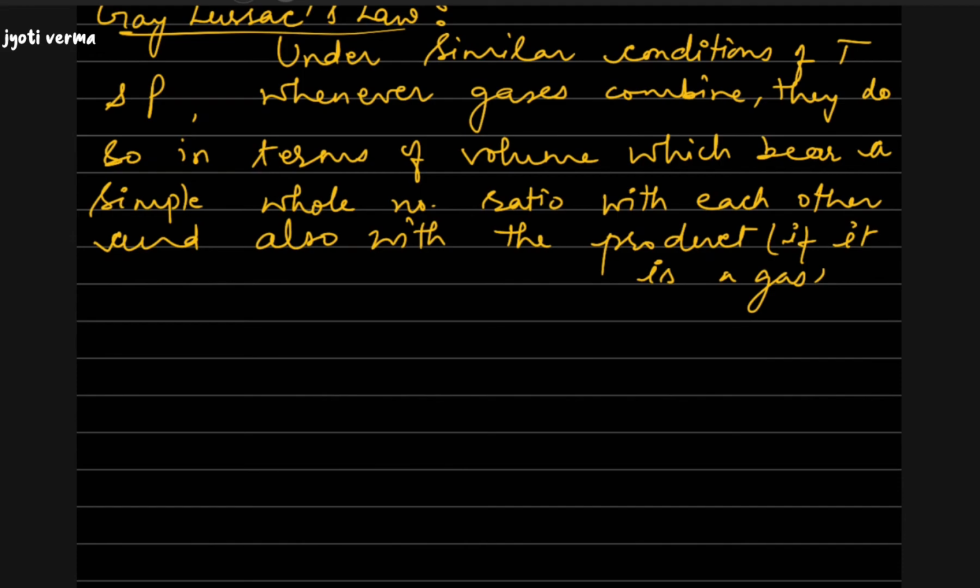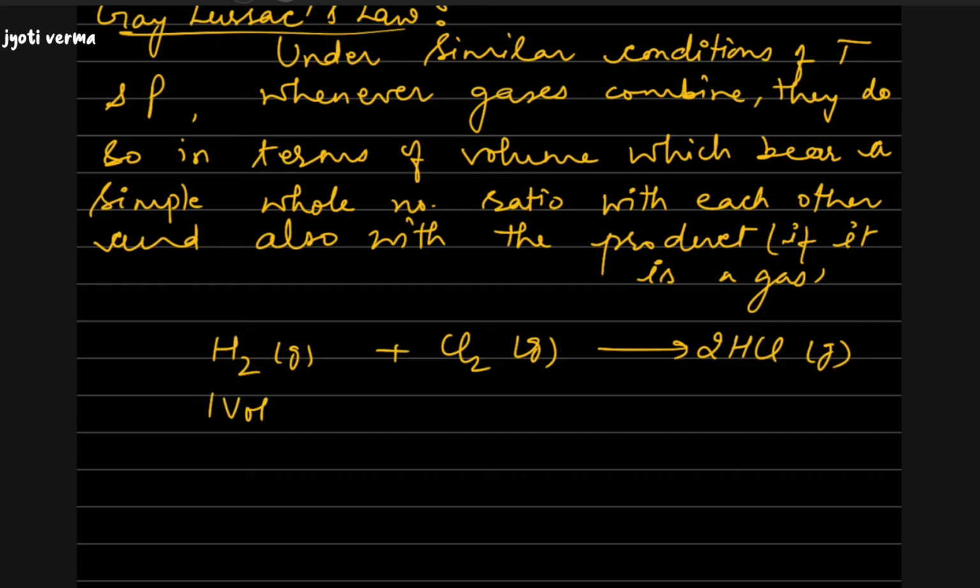Now let's take an example. Say we have H2 gas combining with Cl2 gas, and the product obtained, HCl, is again a gas. Now if we balance the reaction, it will become 2HCl. Say one molecule corresponds to one volume, so this is one volume, this is again one volume, and this will become 2 volumes.